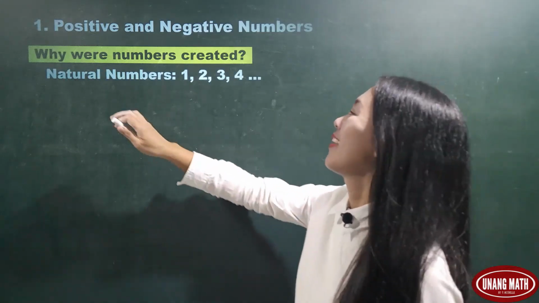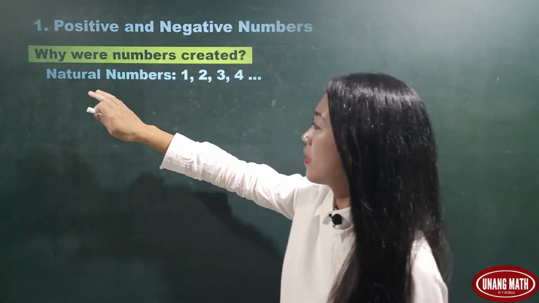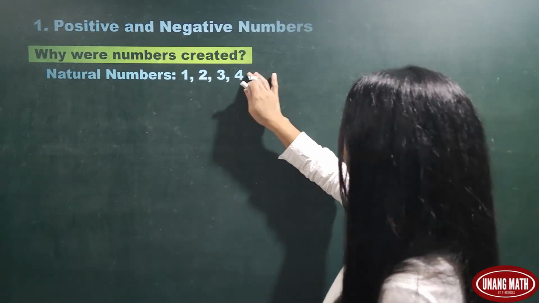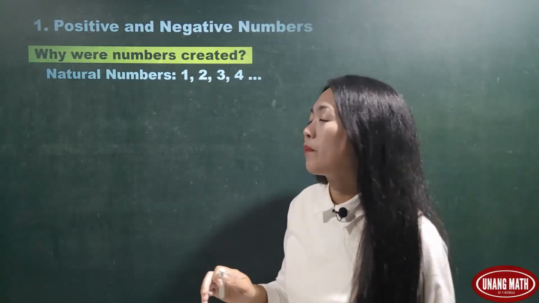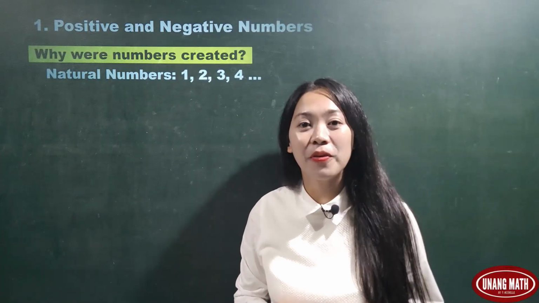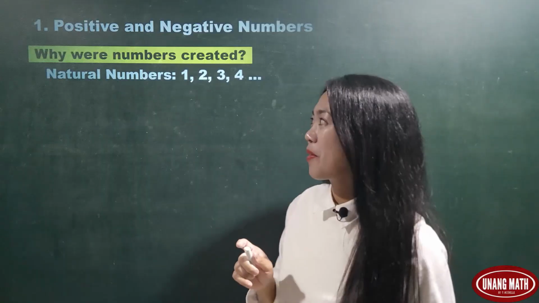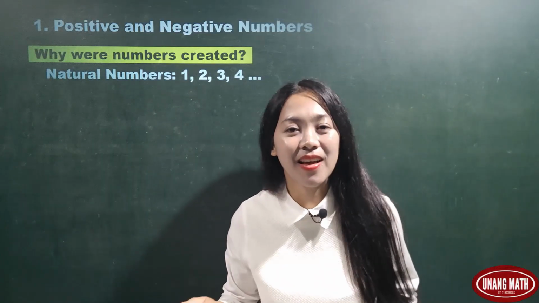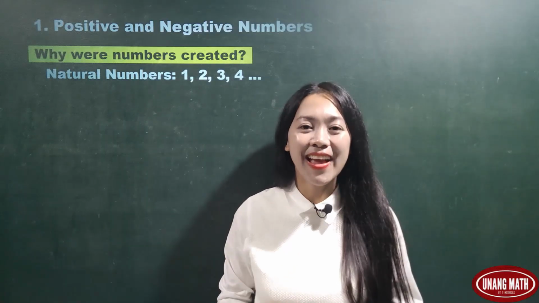These are called natural numbers. And when we say natural numbers, these are numbers 1, 2, 3, 4, and so on. Why were natural numbers created? Natural numbers were created because our instinct tells us that these are natural.